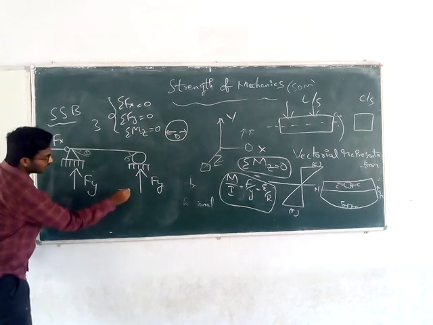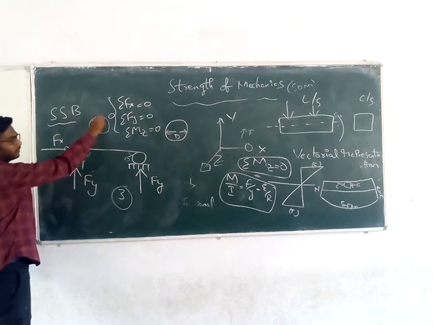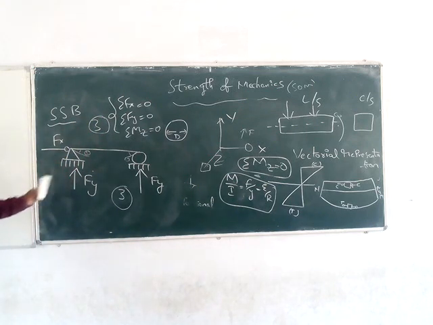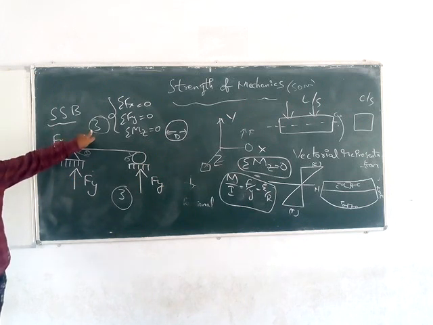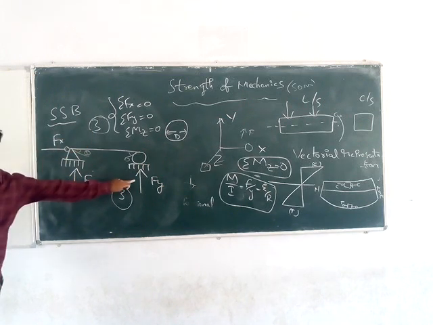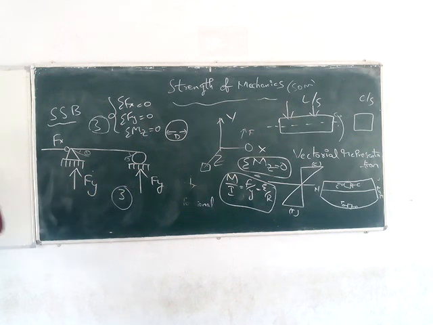So the number of unknowns is equal to the number of equilibrium equations. That is nothing but a determinate structure. By these 3 equations we can determine these 3 unknowns, like mathematical equations. If there are 3 unknowns, you need 3 equations to solve. So 3 unknowns, 3 equilibrium equations, 3 minus 3 is 0. That means statically determinate.